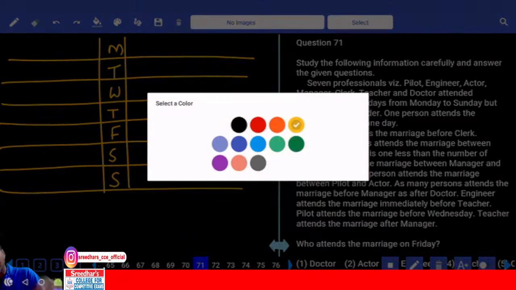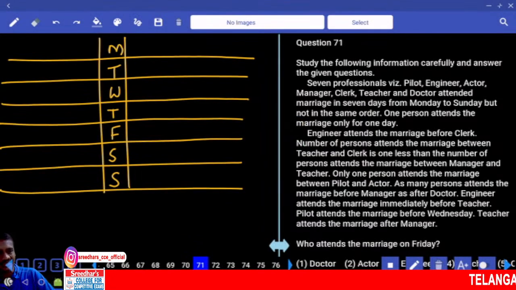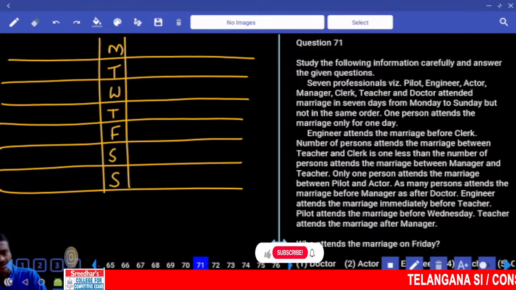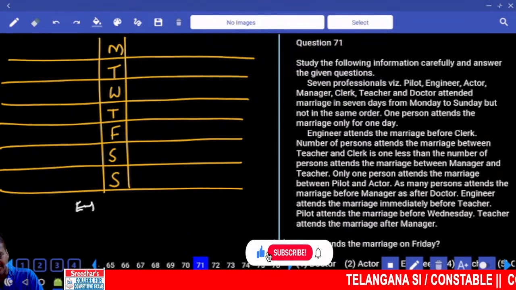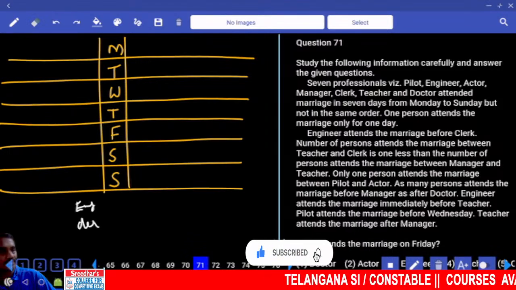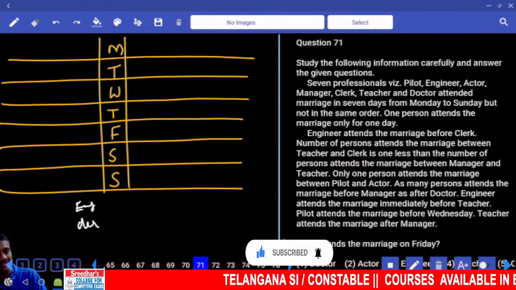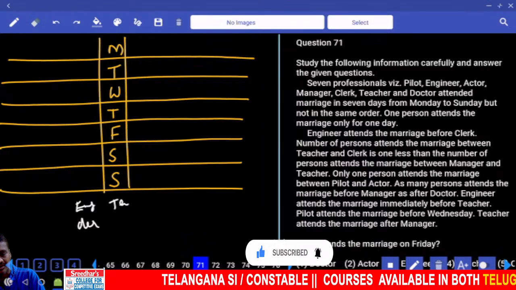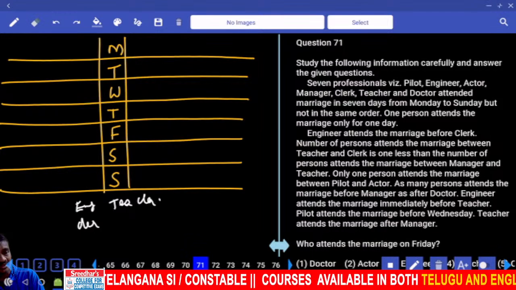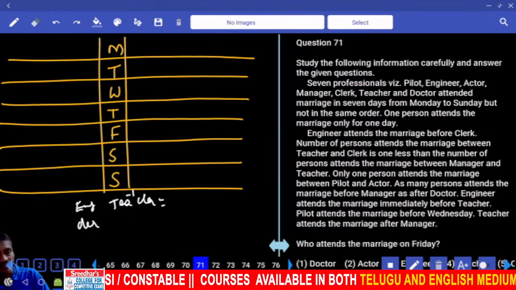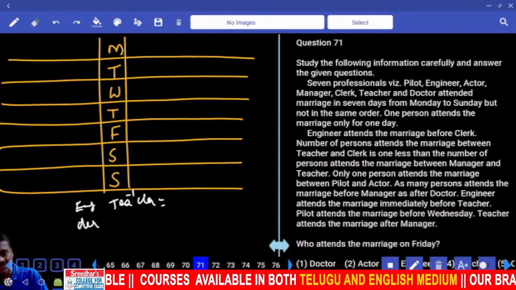Here, the engineer attends the marriage before the clerk. The engineer attends the marriage before whom? Before the clerk. The next one: the number of persons between teacher and clerk is 1 less than, 1 less than whom? Between manager and teacher.